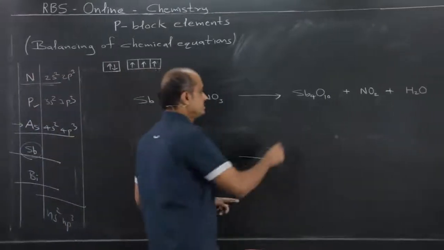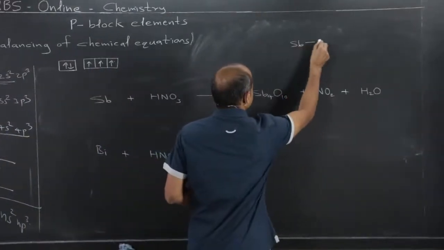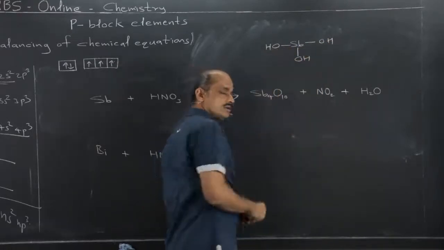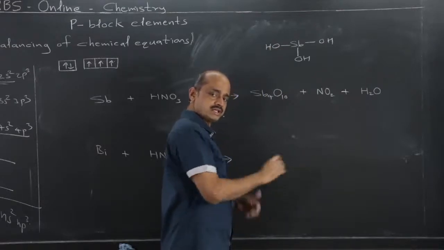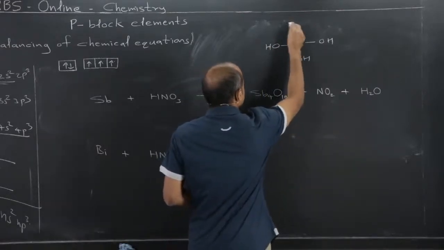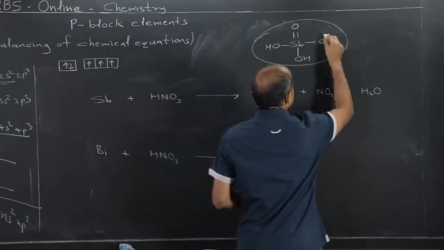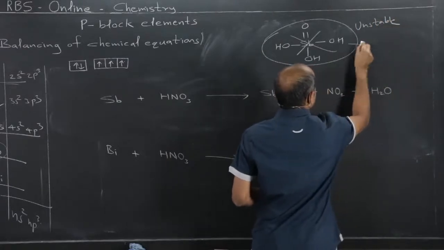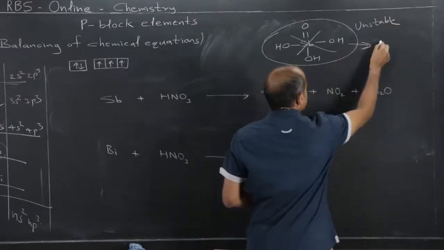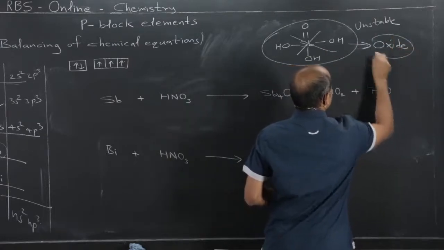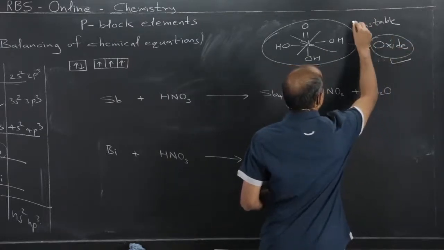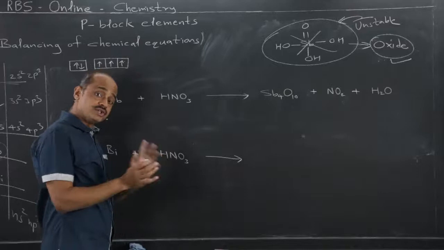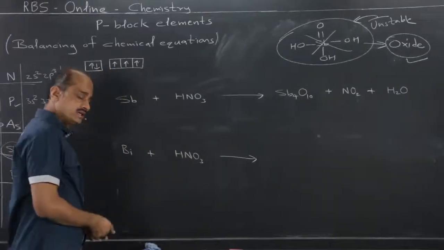The only difference is that antimony, what we expect, what had happened in case of phosphorus, phosphoric acid, arsenic, its oxyacid, this is unstable. Means it immediately changes to its oxide. This is stable, this is unstable. But from the oxidation number point of view, the behavior is the same.